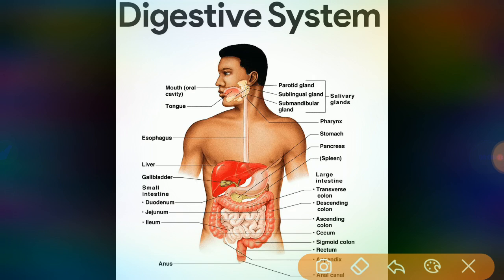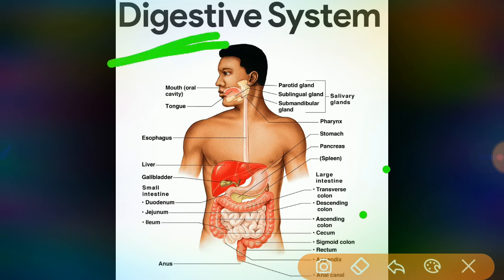Whatever food we take must be broken down into molecules that are small enough to enter the body cells. This process we call digestion.